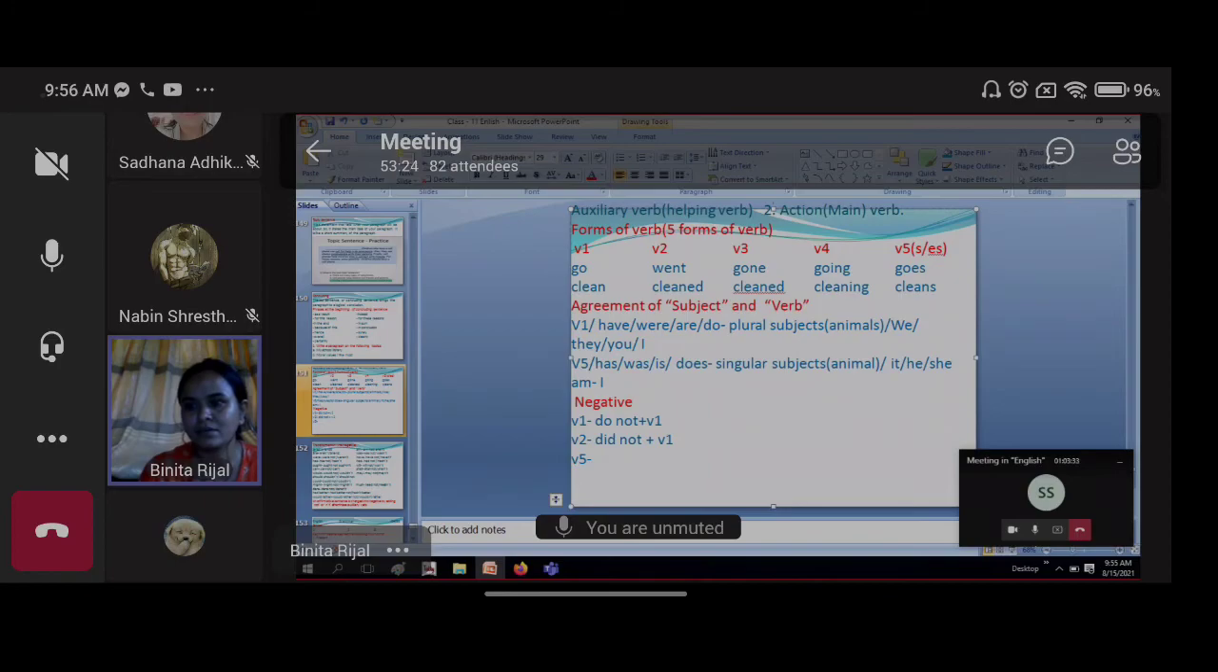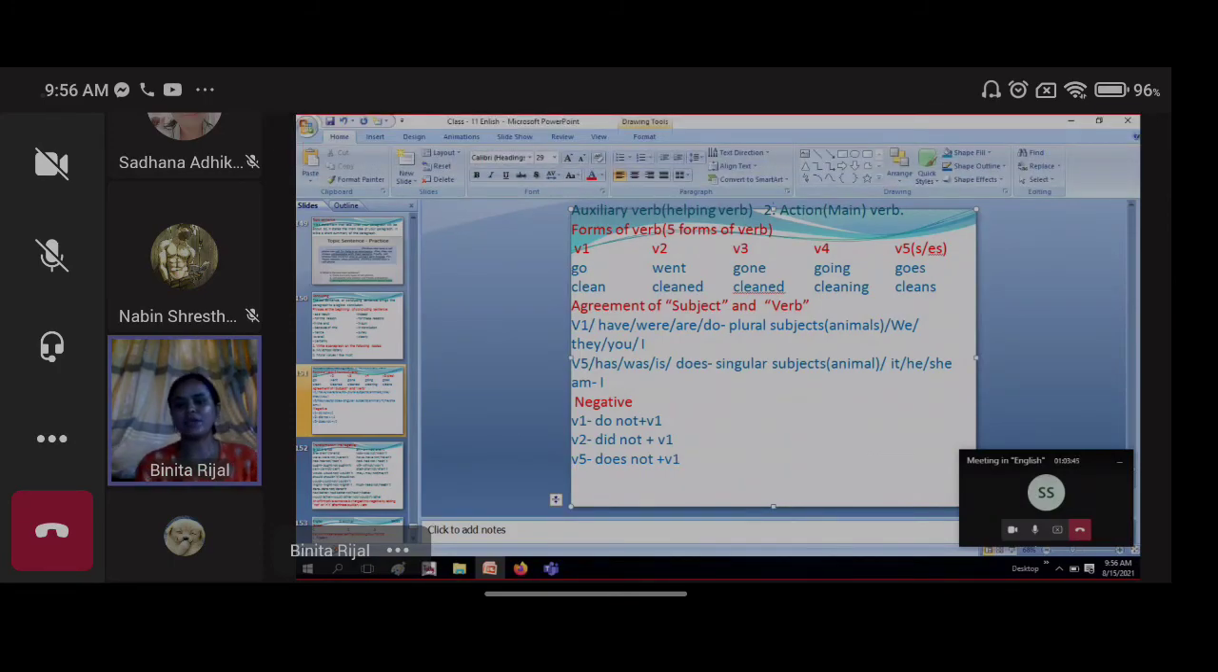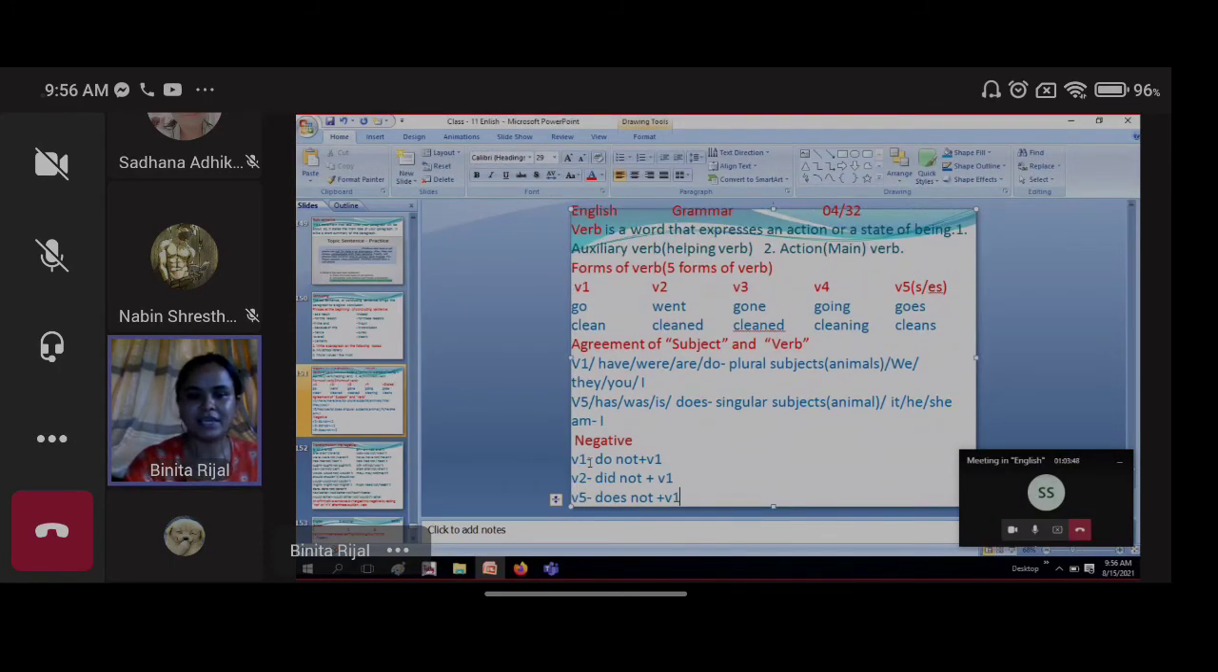Does not plus verb 1. Yes, does not plus verb 1. Okay, not verb 5 there also. Does not plus verb 1. Okay, like this way, if you understand these things, then it will be very easy for you.